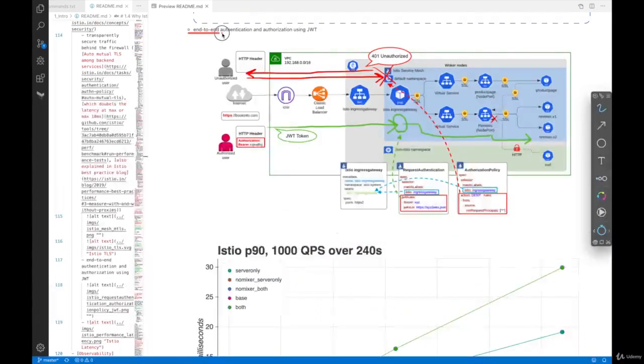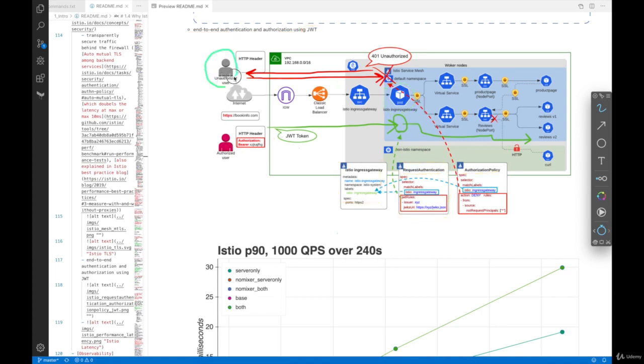Another security feature is end-to-end authentication and authorization using JWT. JWT stands for JSON Web Token. It's kind of like a password, but a little bit more secure. Take a look at this diagram. Here we see the ingress gateway YAML file and also another new resource called request authentication and also authorization policy. This request authentication can specify a JWT link where a JWT token is provided. With this, you can say, at this ingress gateway level, we want to authenticate requests from users.